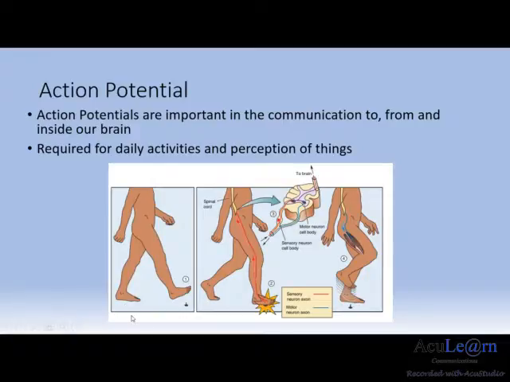In this diagram, the simple reflex of a person is made possible because of action potentials. When one steps on the thumbtack, the breaking of the skin is translated into various signals that are passed through sensory nerves up to the spinal cord, where the neurons further pass the information to the brain to register the perception of pain. The brain then passes the information through the motor neurons to get the person to step away from the thumbtack. This transfer of information through the nervous system is only possible because of action potentials.